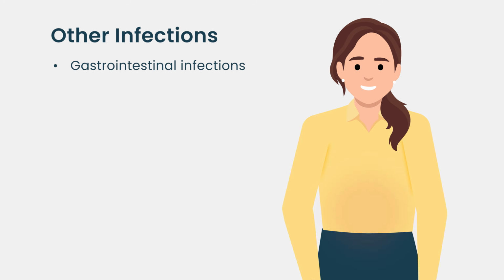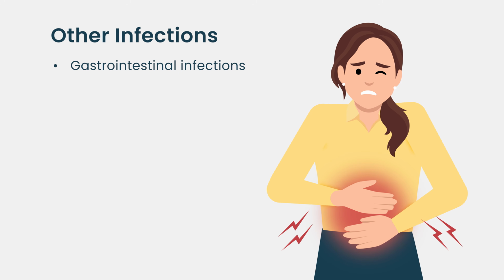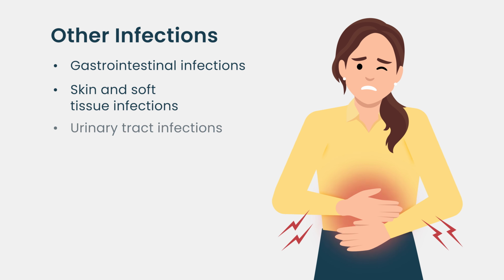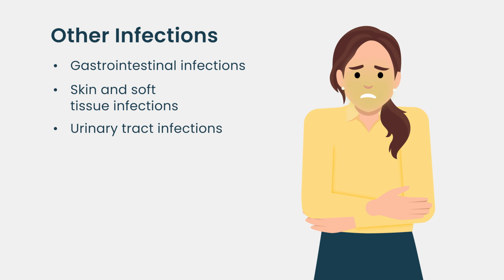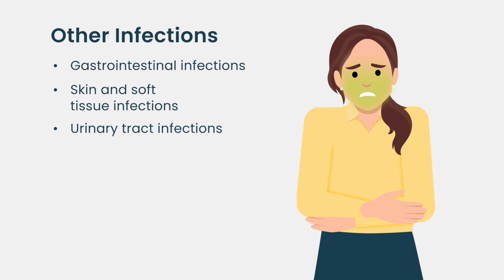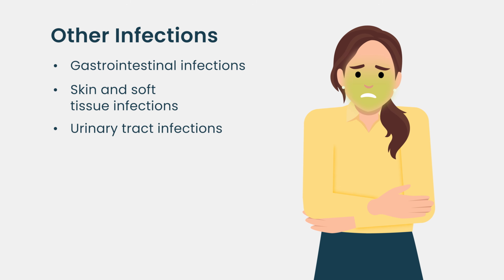But after these therapies, the risk of that infection is very real, so it's something to always consider. Other infections that certainly can happen: gastrointestinal infections, skin and soft tissue infections, urinary tract infections. So really any new symptoms need to be brought to attention, and infection needs to be considered as a possible cause when on these therapies.